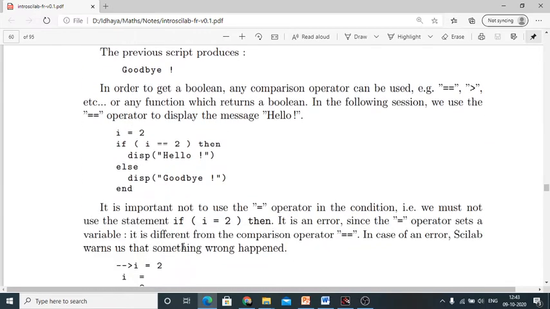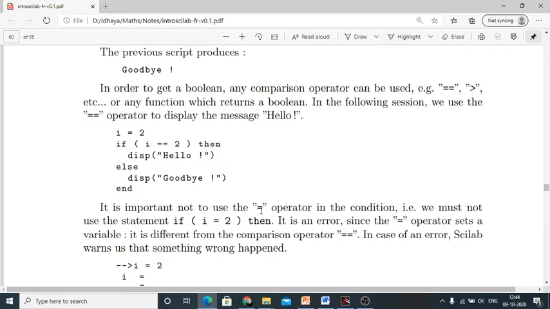In order to get a boolean, we can also use operators like the equal to operator, greater than operator, like that you can use any kind of operators. Here what we have done is assign a value to the variable I, that is 2. If the value of I is 2, then hello, otherwise goodbye. Like that you can assign values to the variables, then execute it.